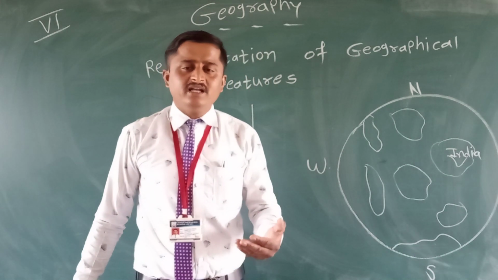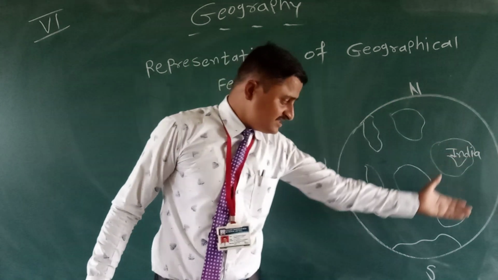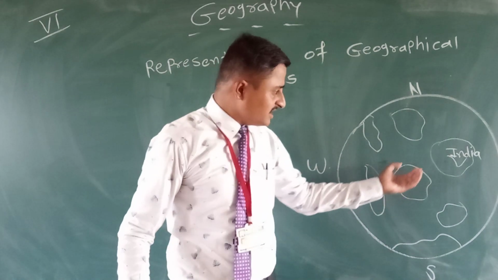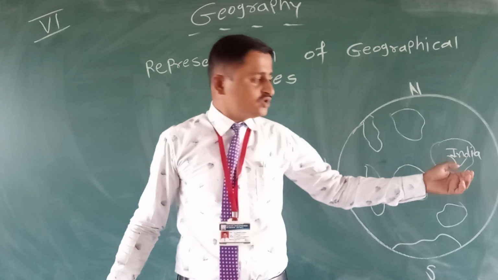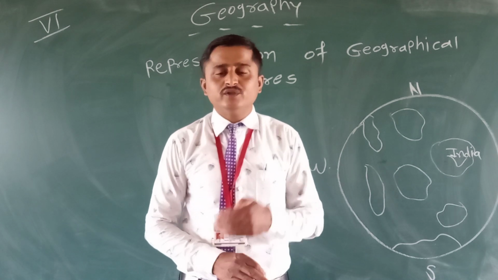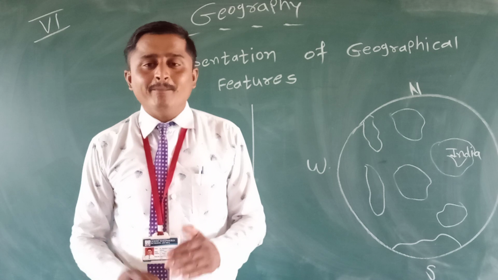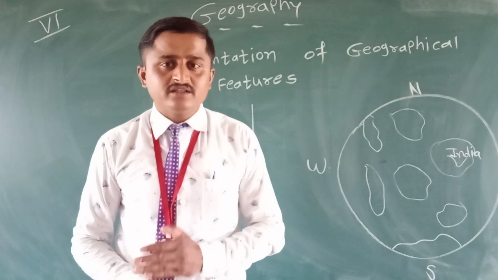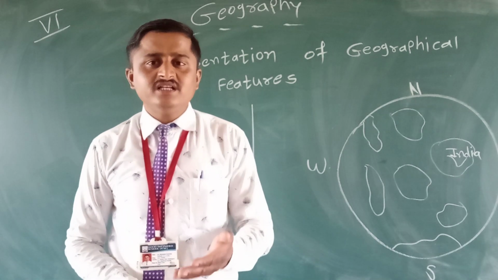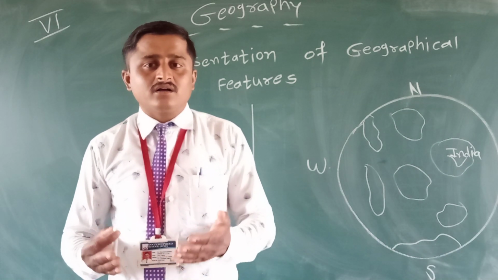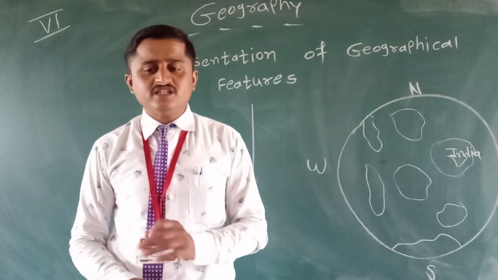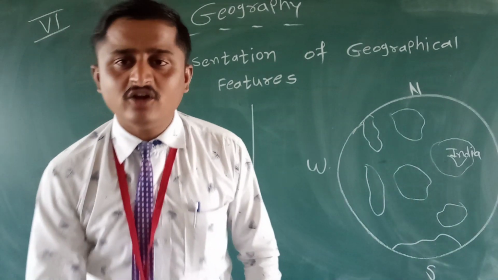So my point is that our earth is very vast. हमारे अर्थ की साइज कैसी है, बहुत बड़ी है, इसलिए हम एक जगह से पूरे अर्थ को देख सकते हैं क्या? नहीं. So we cannot find all the physical features in one place. So that's why we use maps, globes, and these types of elements. A map clearly shows the borders of the earth, and a globe is a true model. Globe is a true model of the earth surface.